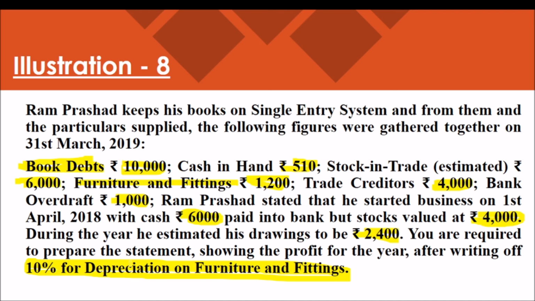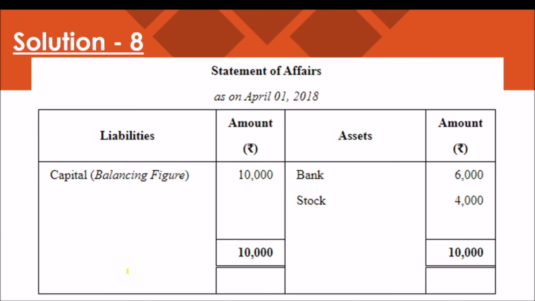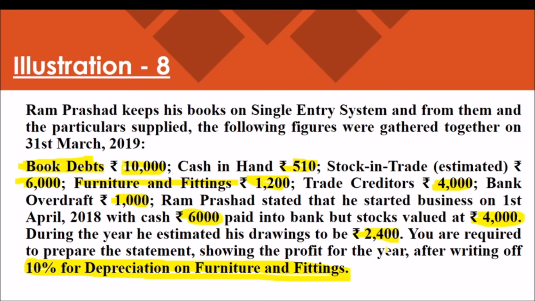So remember, we have to be very careful here. What do we have to do first? We have to prepare the opening statement of affairs. The opening statement of affairs is needed to find out the value of opening capital. So we will start with the details given in the question: cash rupees 6,000, stock 4,000.